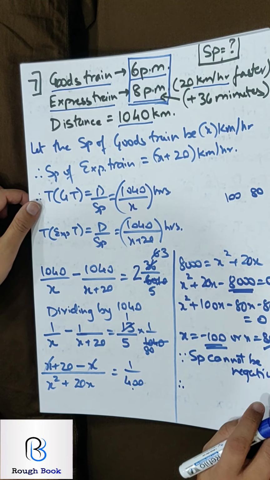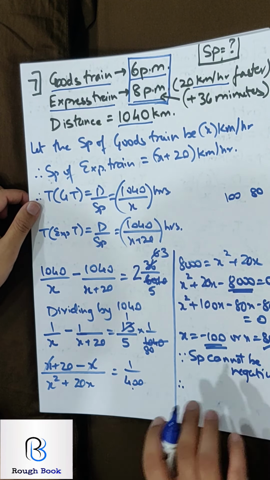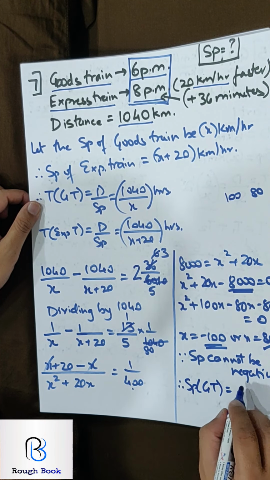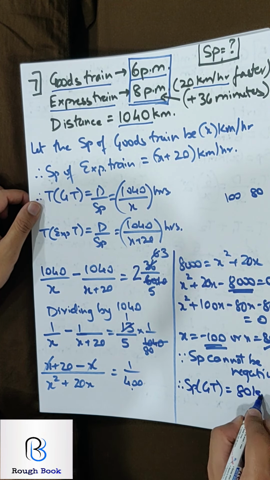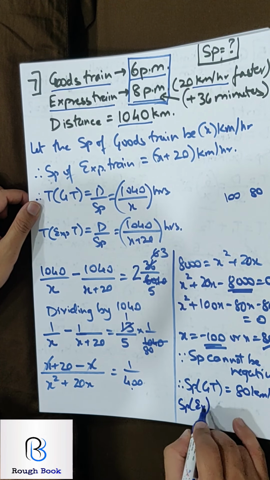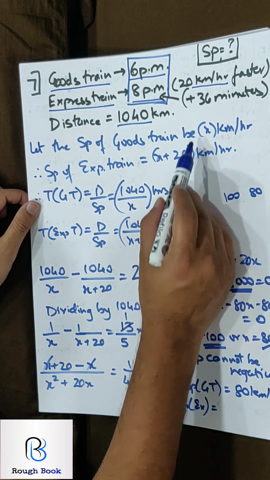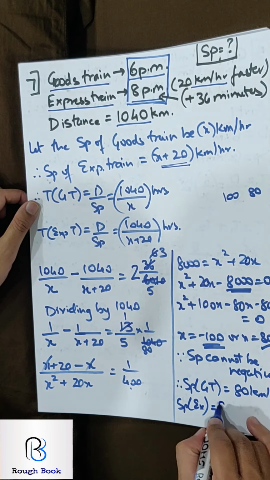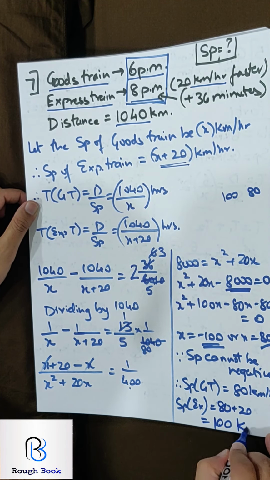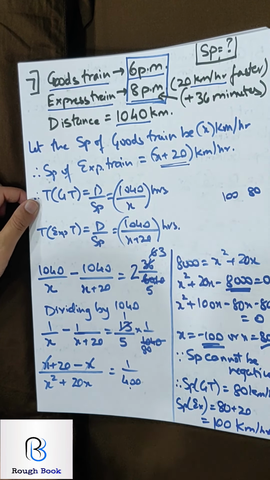Therefore, the question says find the speeds of both the trains. So speed of goods train is x, which is 80 kilometers per hour, and speed of express train 80 plus 20, because 20 faster. So 80 plus 20 becomes 100 kilometers per hour.